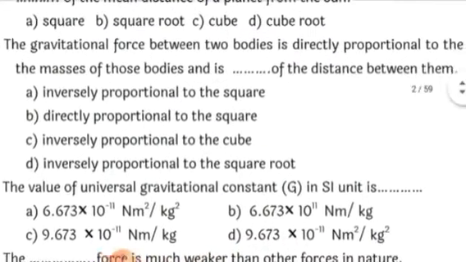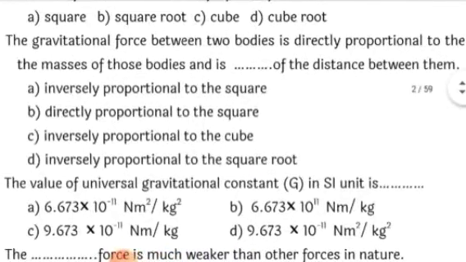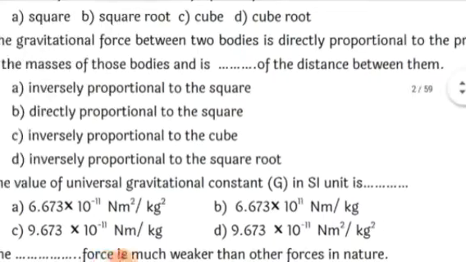Next, fourth question. The gravitational force between two bodies is directly proportional to the product of the masses of those bodies and is dash of the distance between them. So this is Newton's law. Okay, Newton's universal law of gravitation, which says that the gravitational force between two bodies is directly proportional to the masses of those bodies and inversely proportional to the square of the distance between them.